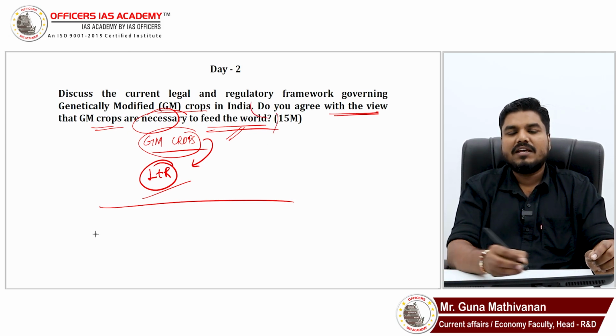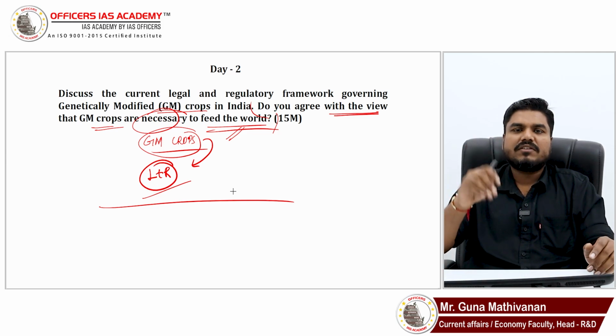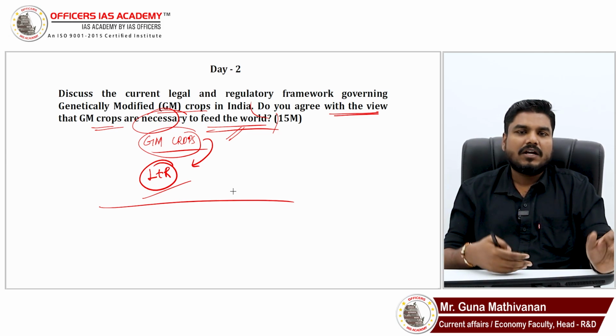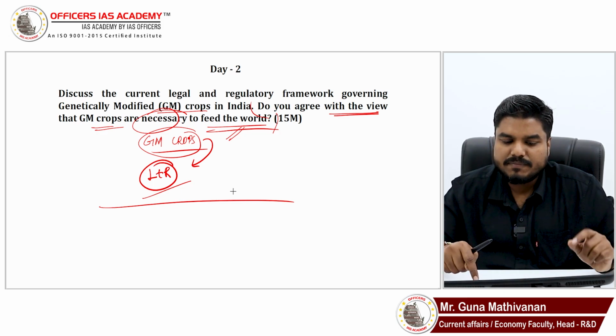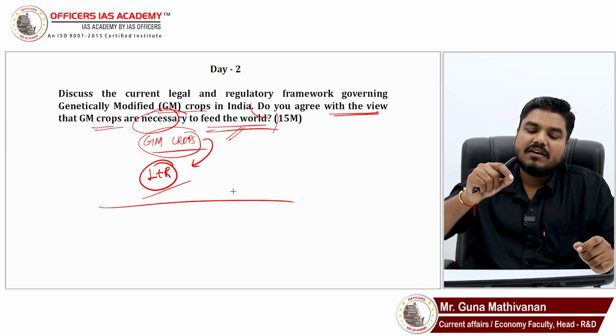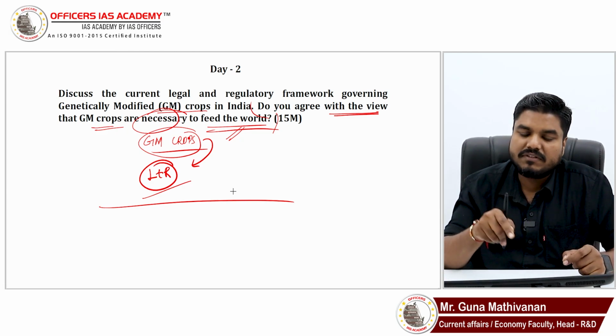Many students have simply mentioned importance of GM crops, 1, 2, 3, 4, 5. Significance of GM crops, 1, 2, 3, 4, 5. Not all the significance has been asked in this question. This question is specific to the necessity of GM crops to feed the world. So every single point should be connected with this particular context.